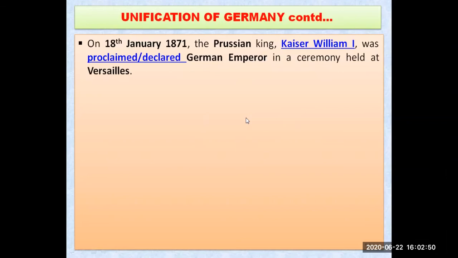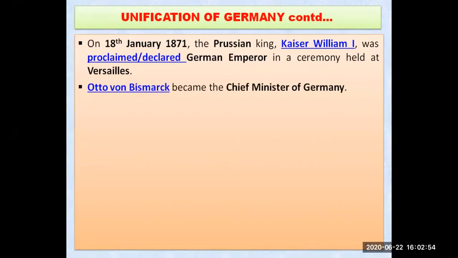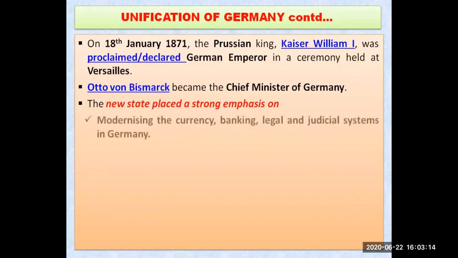Now let us see what happened next. What about Otto von Bismarck? Otto von Bismarck became the chief minister of Germany. So now the king is Kaiser William I, and chief minister is whom? It is Otto von Bismarck. He also led the army. He was also known as the architect, and he created all these things. So the new state, the united country, placed a strong emphasis on these things.